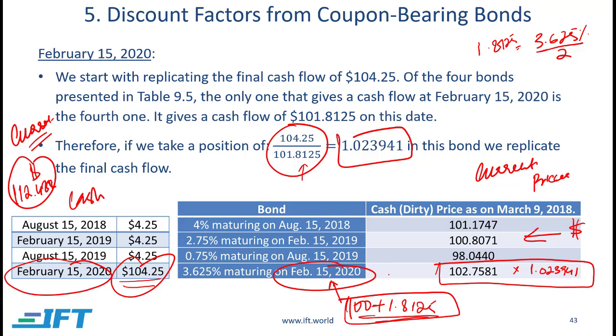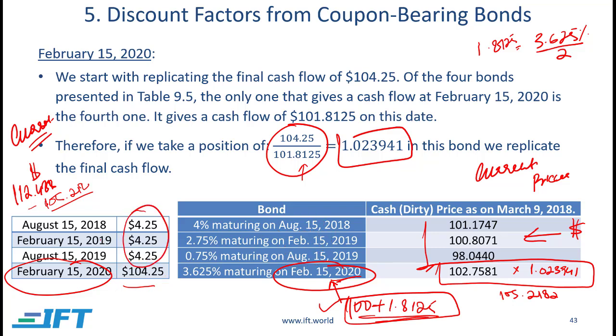I'm going to have to pay 105.2182 for this, and look at this, compared to the 112.488, I'm paying 105.218, and I'll get this cash flow. This bond is also going to give me something on the 15th of August and the 15th of Feb, and on the 15th of August here as well, because this bond is maturing in 2020. So I'm going to get some money from this bond, but is it enough to cover these cash flows as well?